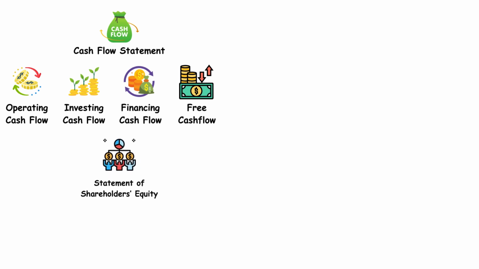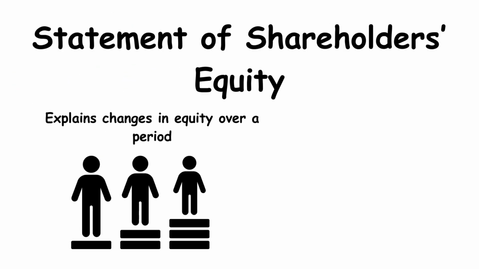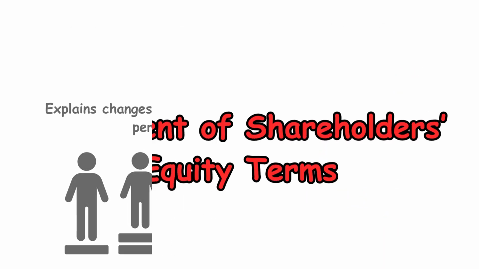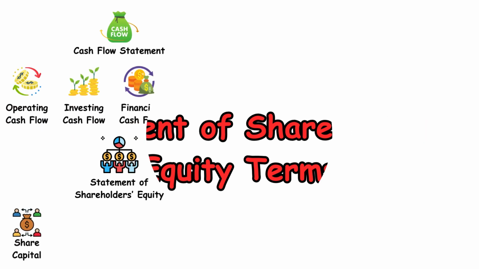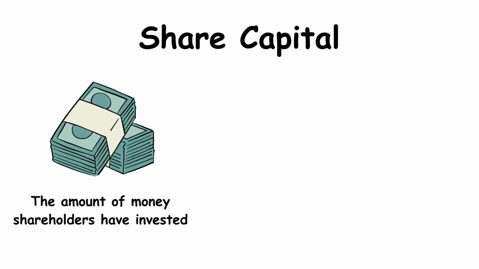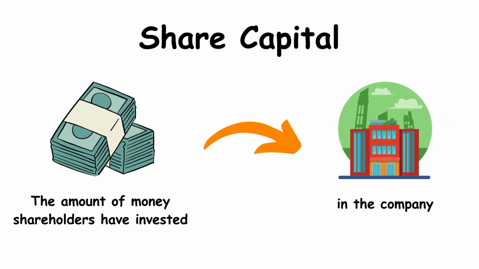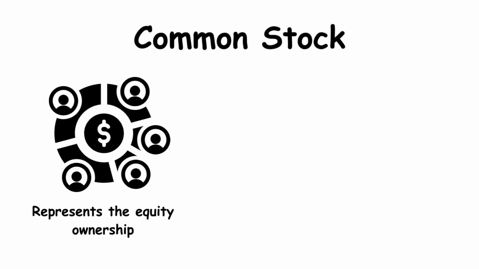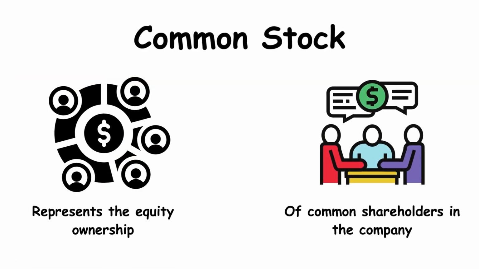Statement of Shareholders Equity explains changes in equity over a period, including retained earnings, dividends, and stock issuances. Statement of Shareholders Equity terms: share capital, the amount of money shareholders have invested in the company through the purchase of shares. Common stock represents the equity ownership of common shareholders in the company.